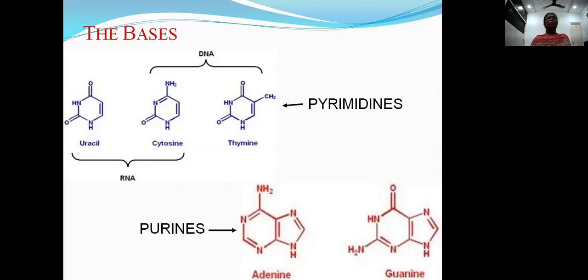There are three types of pyrimidines. In the case of DNA, two are present: cytosine and thymine. In the case of RNA, instead of thymine, uracil is present, which is a pyrimidine. So that means in RNA, thymine is absent. In RNA, instead of thymine, uracil is present. So in RNA, adenine, guanine, uracil and cytosine are present, but not thymine.